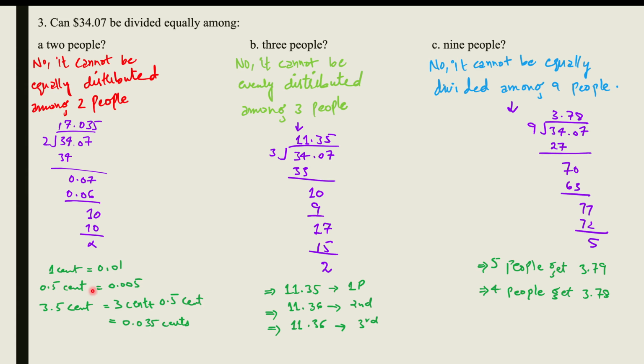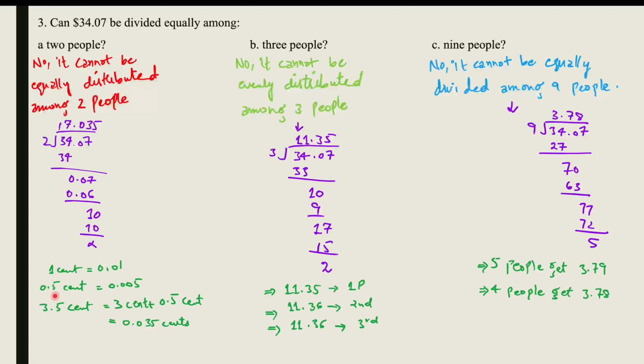So 1 cent cannot be divided into 2, because a half cent in US currency does not exist. One person may get 1 cent more than the other to make it practical, but then again, it's not an equal distribution.